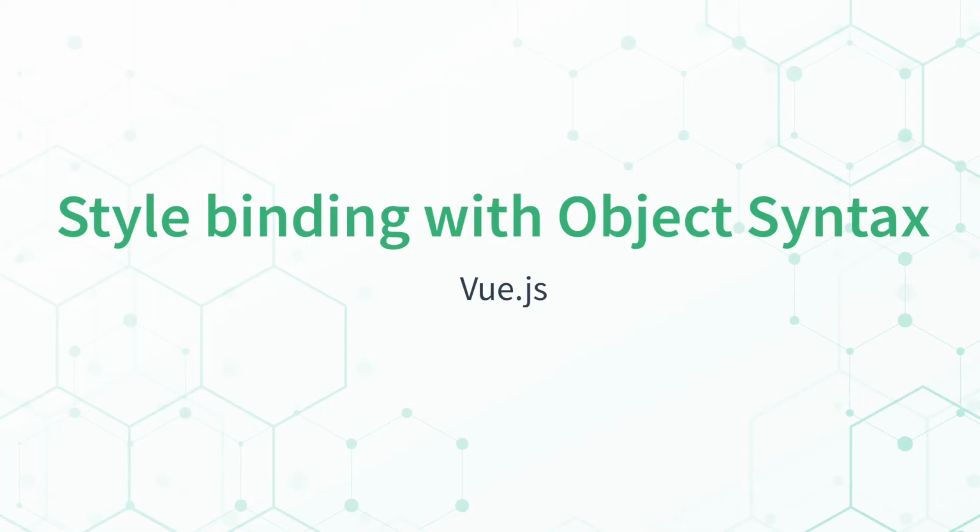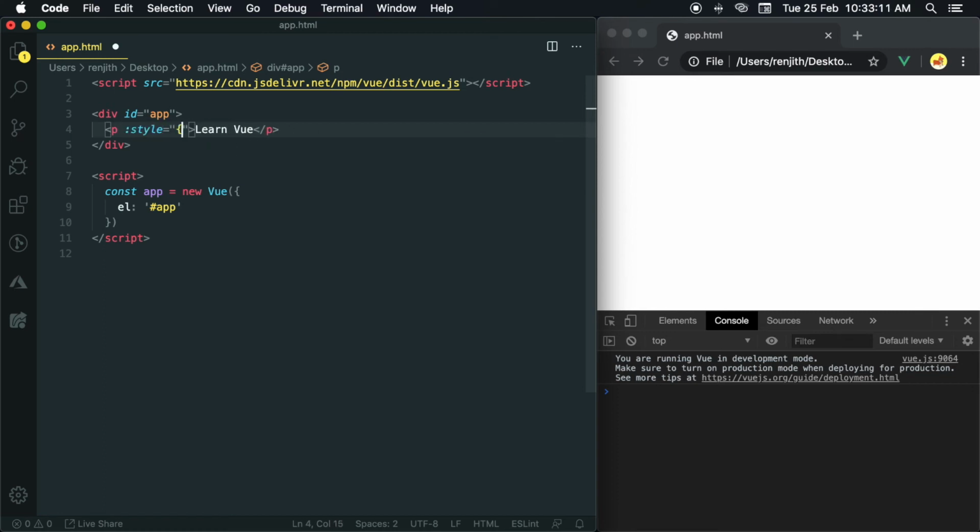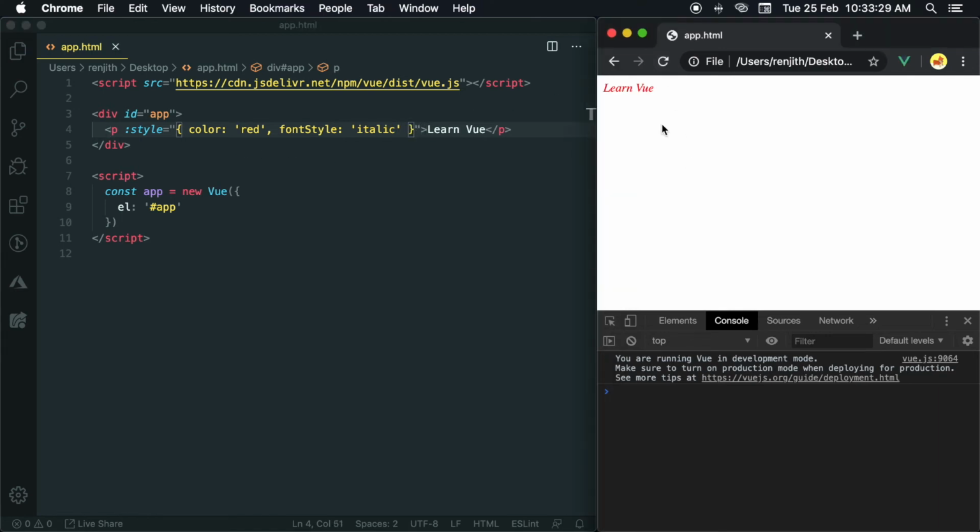Style binding with object syntax. Object syntax in inline style binding almost looks like CSS. We can use property names in camelCase or kebab-case. Let's see how to use it. Create a paragraph and bind the color and fontStyle using object syntax. Run it. Yes, working.